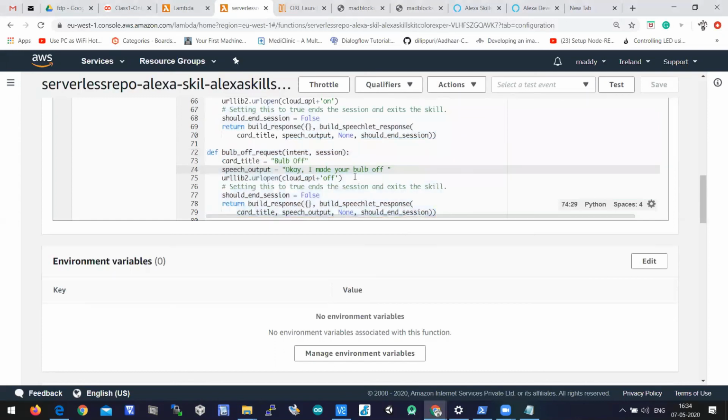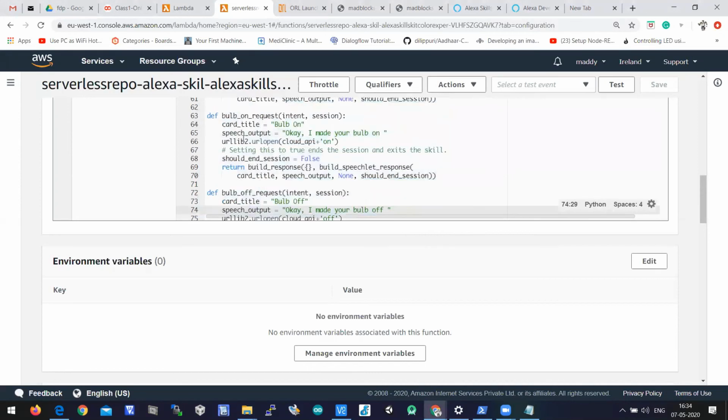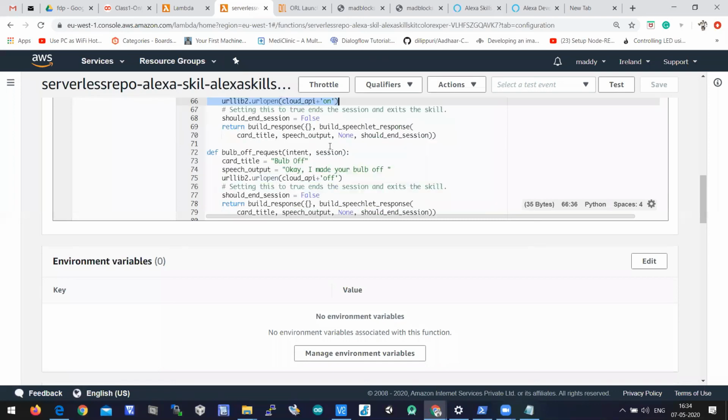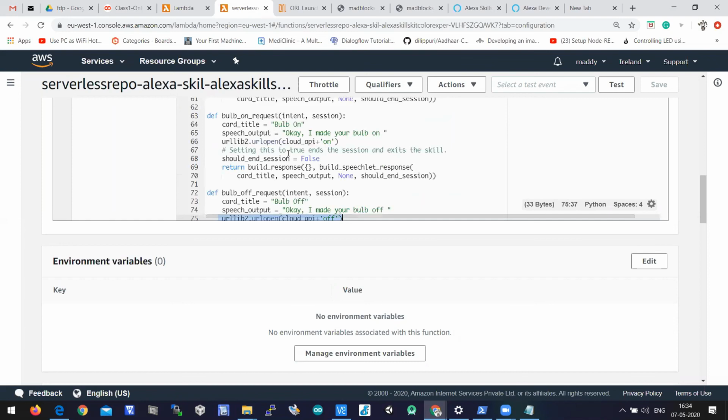So here we are passing some instructions by using urllib2.urlopen of cloud API plus on. This is the push API of the Matplox cloud, which we call from bulb on request through the on command, and from bulb off request through the off command. You need to place these functions somewhere in the program, because it is not necessary to maintain structure.